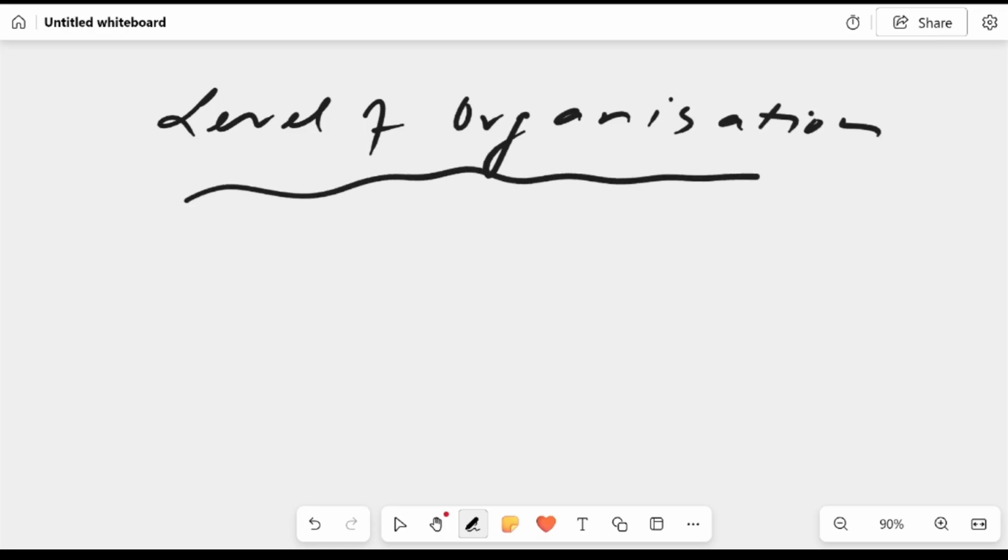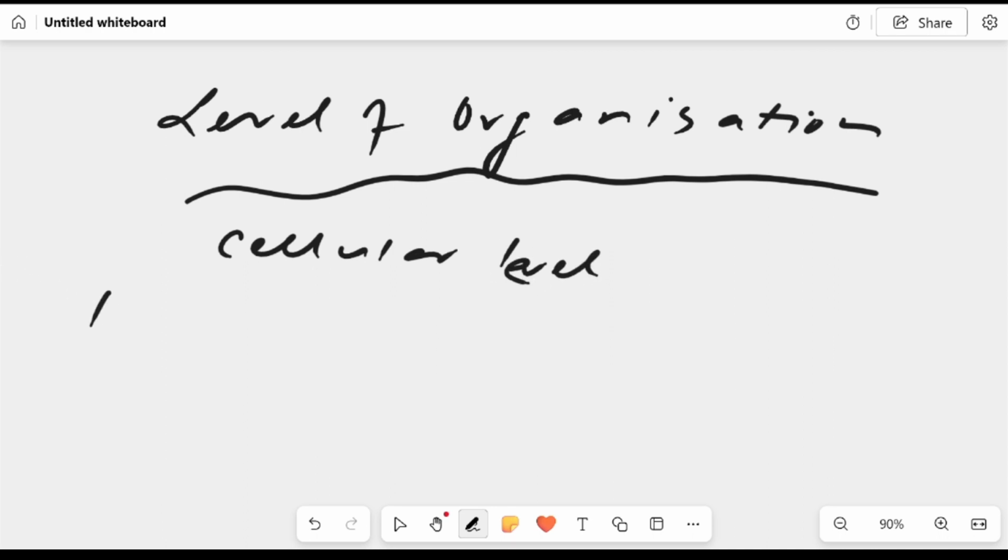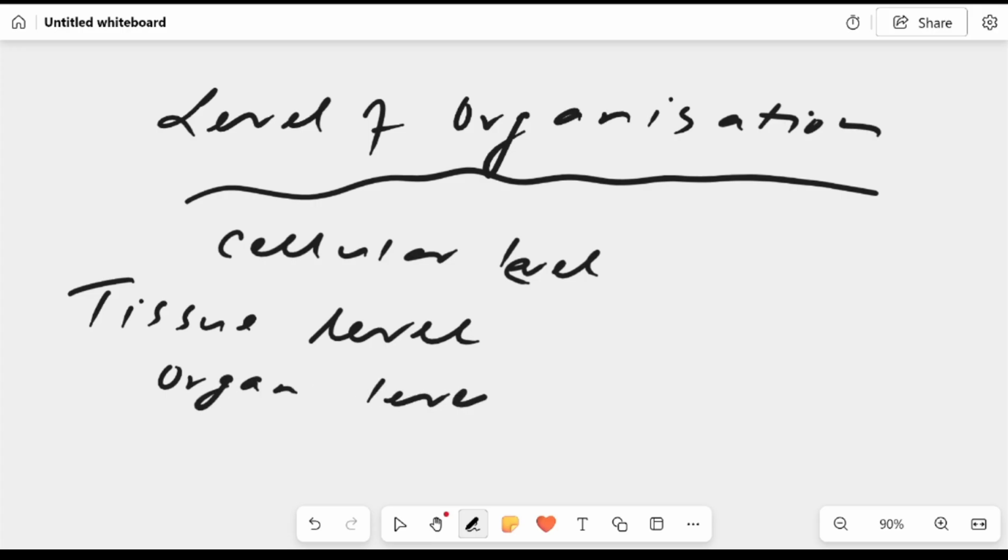There are four levels of organization. First, the cellular level, then the tissue level, organ level, and last but not the least, organ system level.